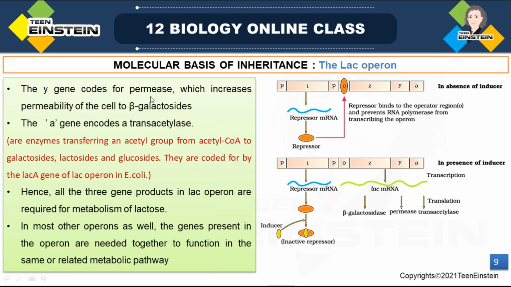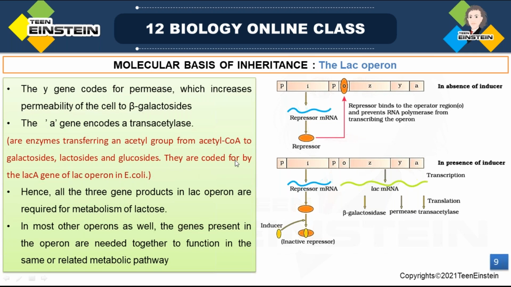So Y gene codes for permease that increases the permeability of cell to beta galactosidase. Then next is A gene. A gene encodes a trans-acetylase. These are enzymes transferring an acetyl group from acetyl coenzyme A to galactoside, lactoside and glucoside.